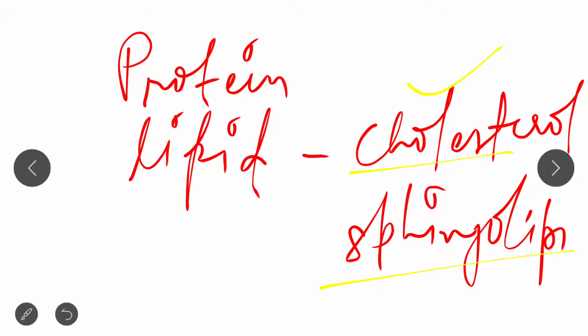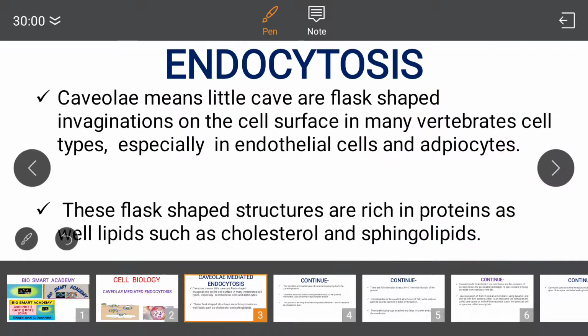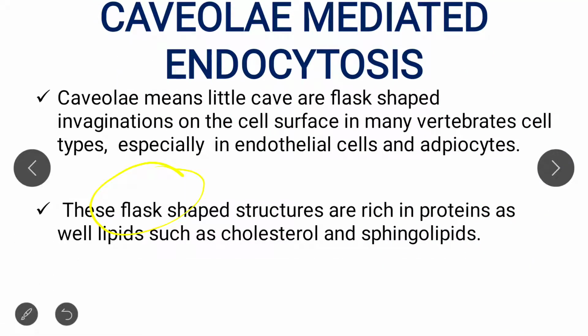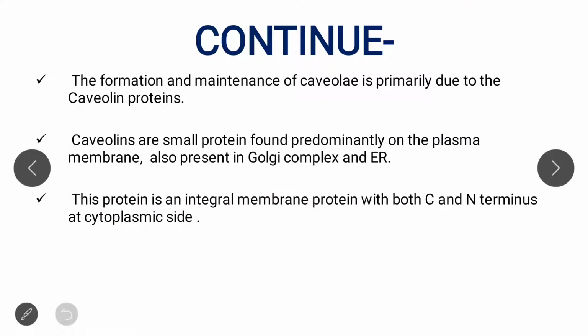These are cholesterol and sphingolipids. So these are flask-shaped structures that are rich in proteins as well as lipids such as cholesterol and sphingolipids. Clear? Next, the formation.